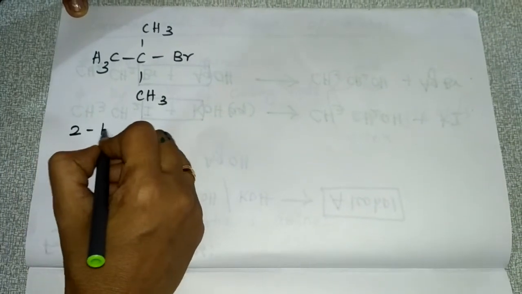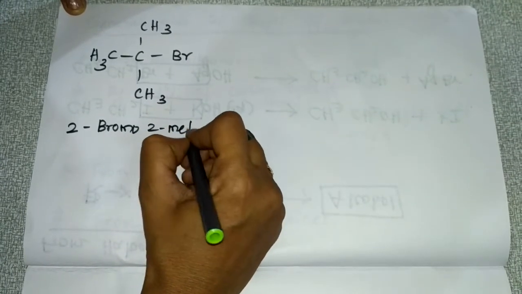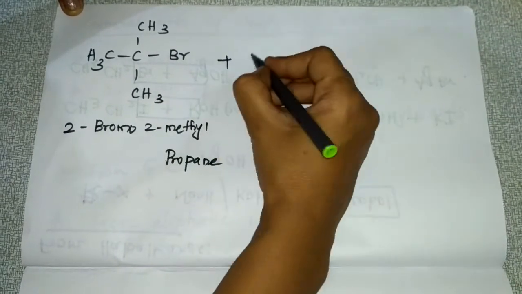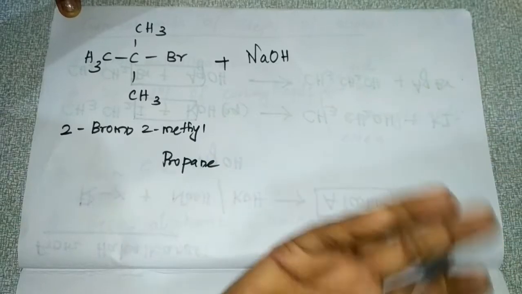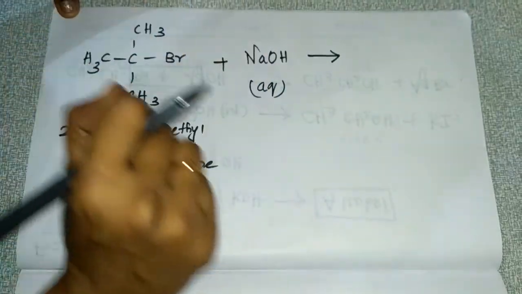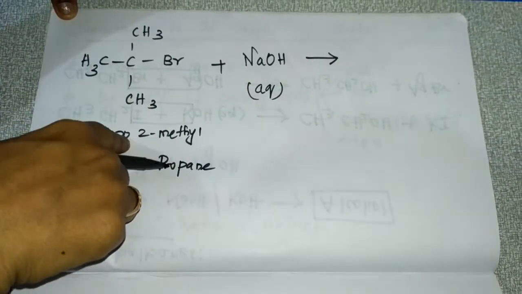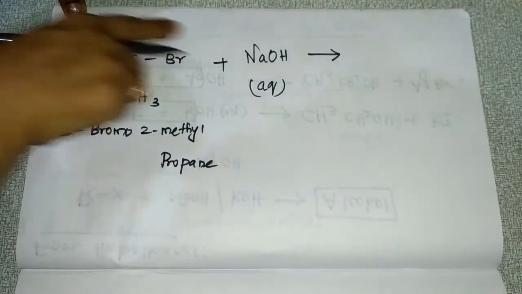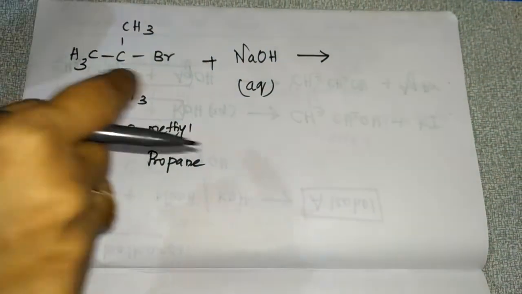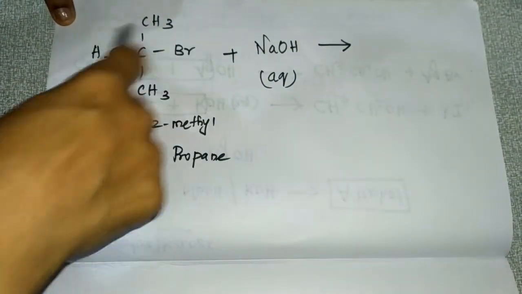So it is 2-bromo-2-methylpropane. Okay, so to this you are adding aqueous NaOH, or KOH or whatever it is. If you are adding aqueous KOH, this haloalkane will undergo dehydrohalogenation. So this is a tertiary haloalkane.